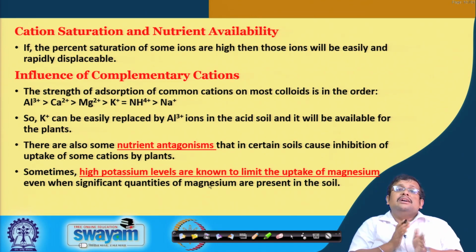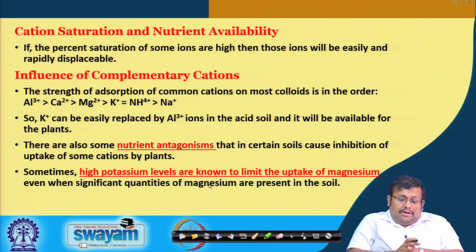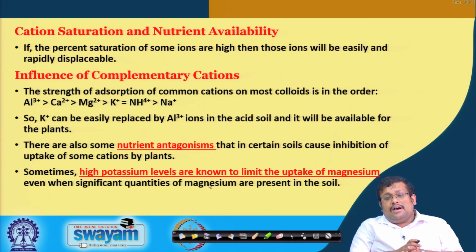That shows the nutrient antagonism. What is the reason behind that? You can see magnesium has more affinity than potassium. So, if the soil's exchange complex is saturated by potassium ions and we add magnesium ions, then the magnesium will replace the potassium.